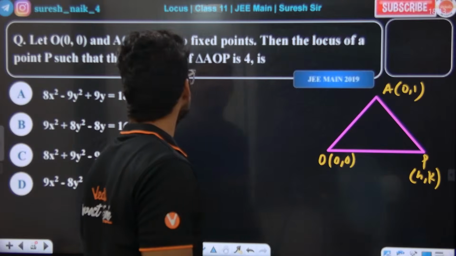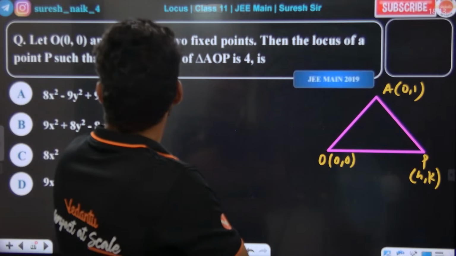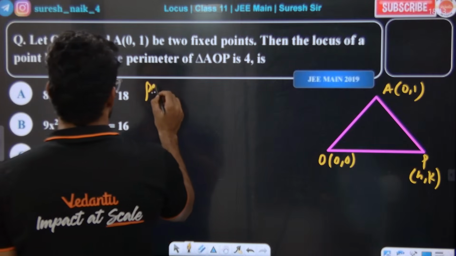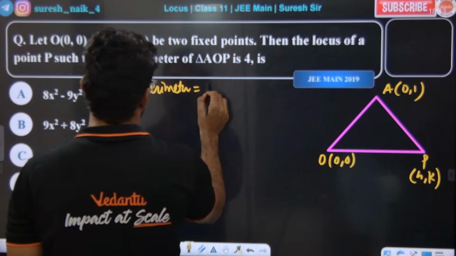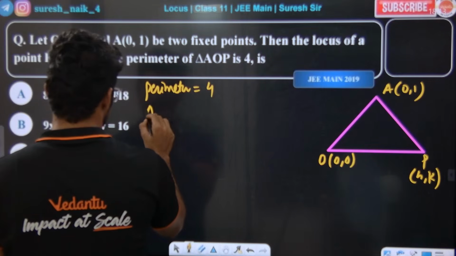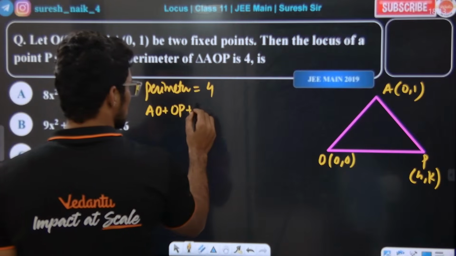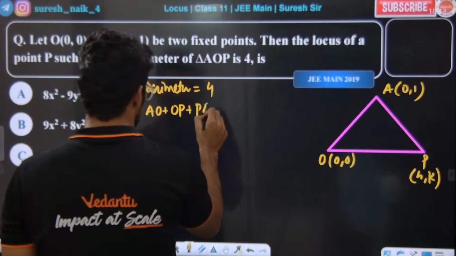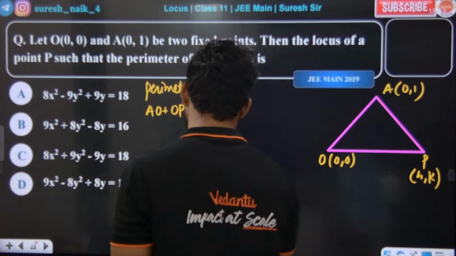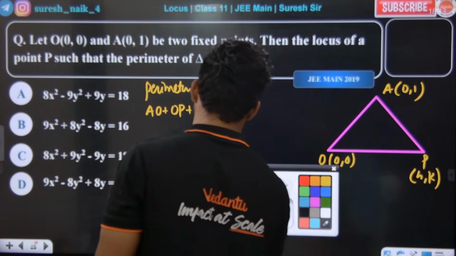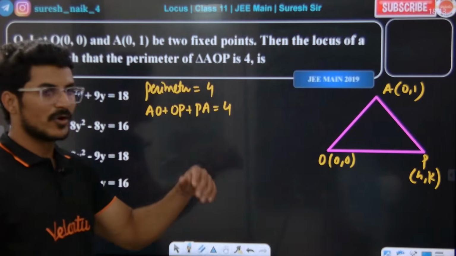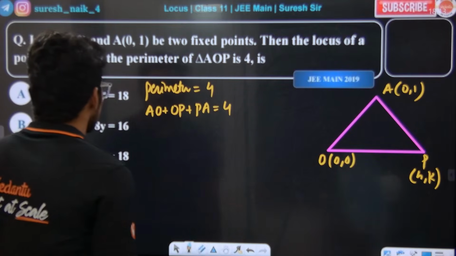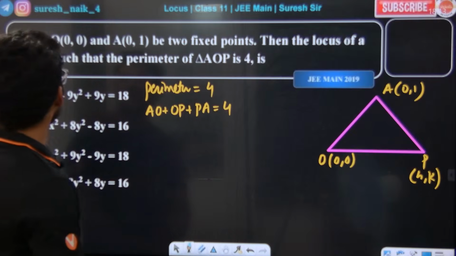Triangle AOP. Perimeter of the triangle, what they have given? Perimeter is equal to 4. Perimeter means what? AO plus OP plus PA is equal to 4. Are you getting the point or not? Perimeter means sum of all the sides. That's it. We just need to find out the locus of the point P.